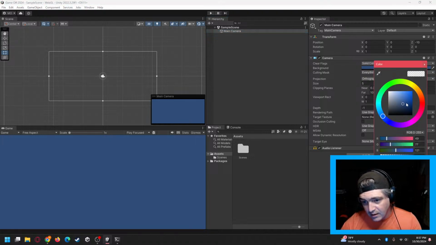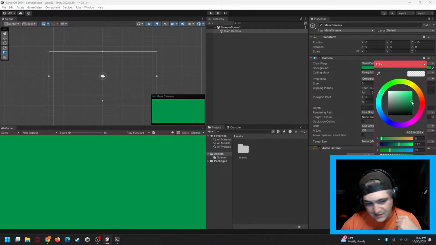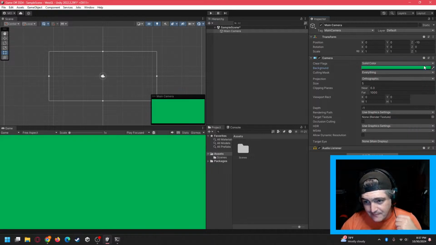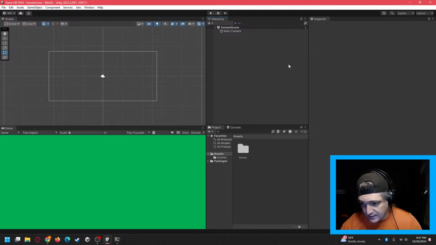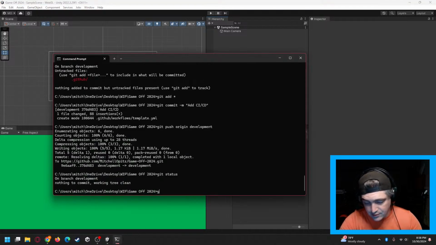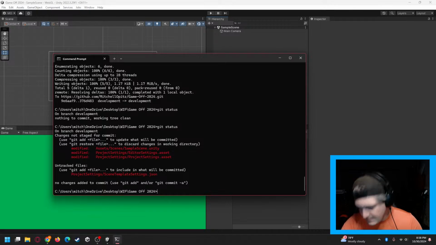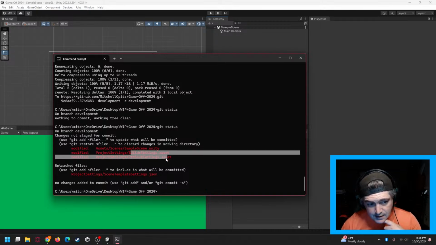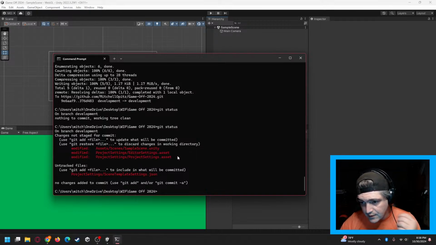All I'm going to do is just go in here and change the background color to, ew, that's a kind of hideous green. We'll go with that. And once I save that scene, come back in here and do status again. There we go. Now we can see that the project file itself has been changed. This sample scene Unity. We have the scene template settings is the new file that had to be created because of what we adjusted. And of course, the editor and project settings are there as well.